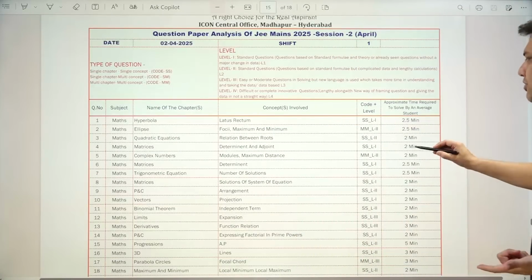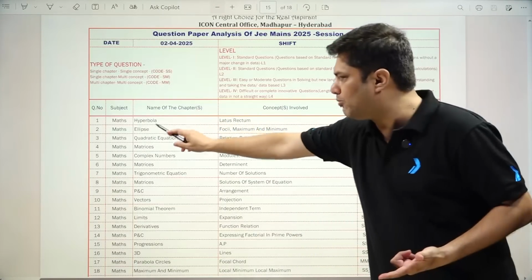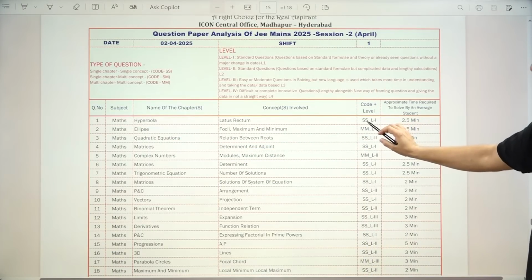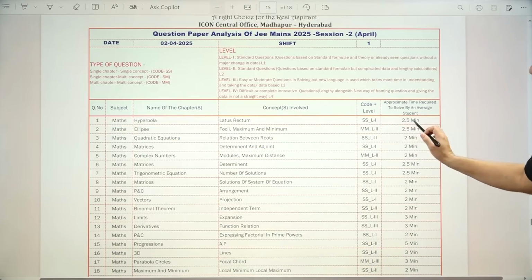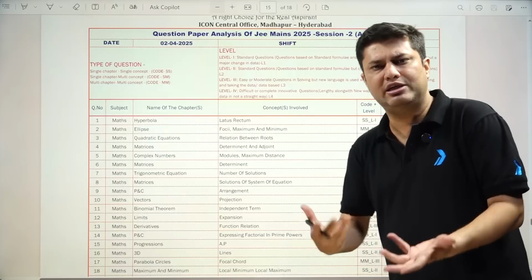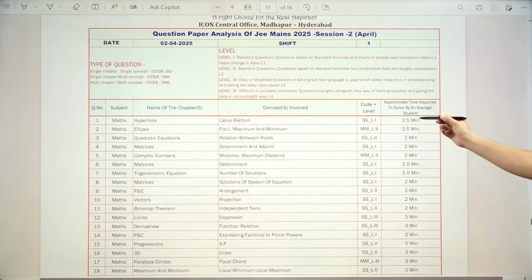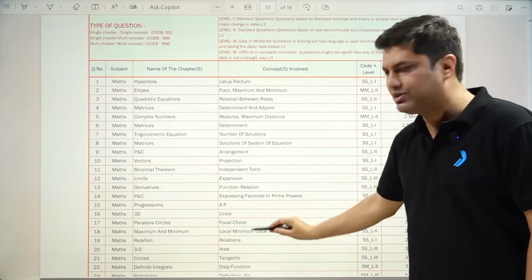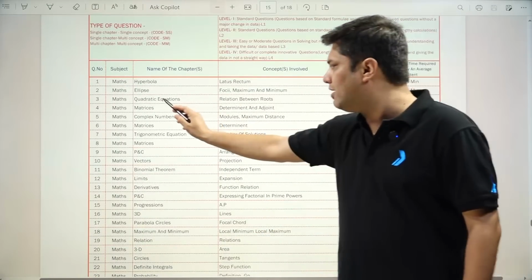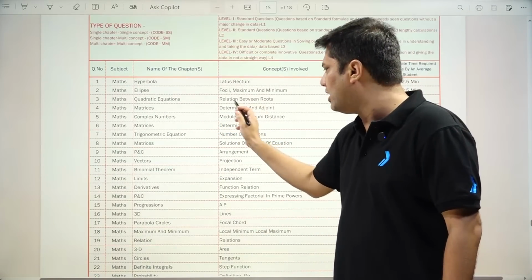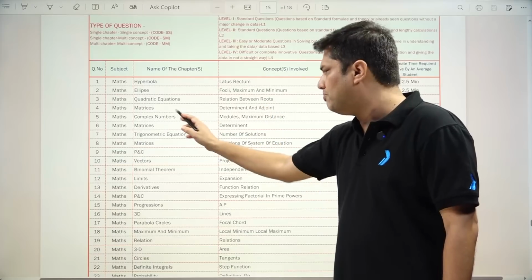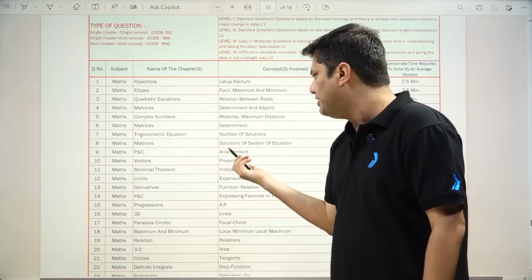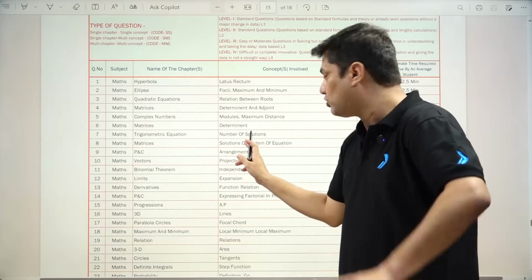For example, if I talk about hyperbola, ellipse, you can see SS means single chapter, single concept, level 1, very easy, 2.5 minutes. You can easily solve this question in 2.5 minutes. Same for ellipse also. Similarly, all the tagging we have done: in quadratic, questions have been asked from relation between the roots; matrices, determinant and adjoint; modulus and maximum distance; again a determinant question; a trigonometric equation question.